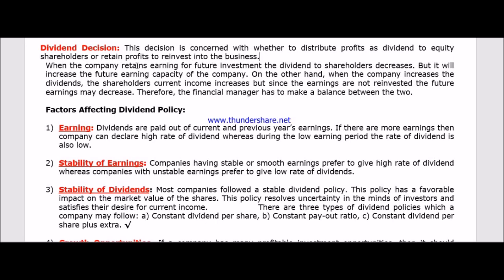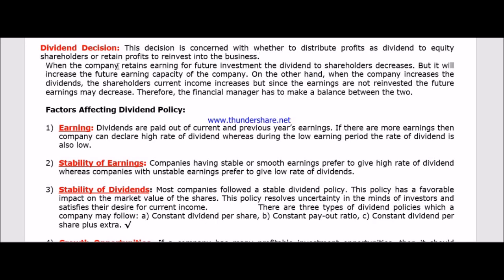So in this chapter, in this topic, we have to learn what we should do to make a decision on how much to reinvest, how much to keep as reserve, how much to spend, and how much to give to the shareholders. So the definition is, this decision is concerned with whether to distribute profit as dividend to equity shareholders or retain profits to reinvest into the business.